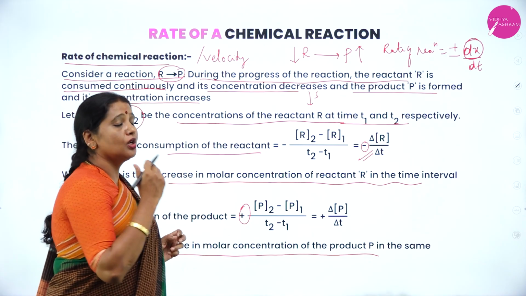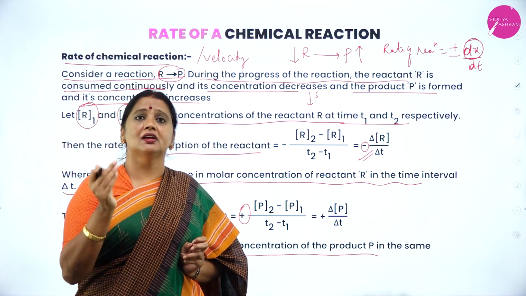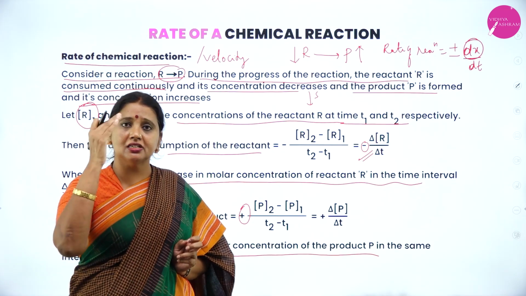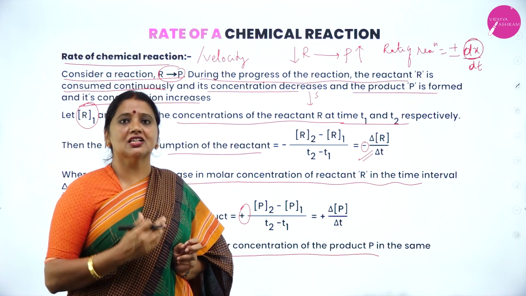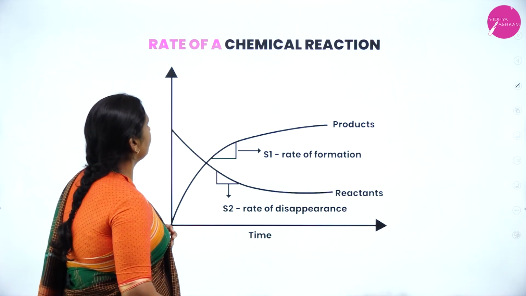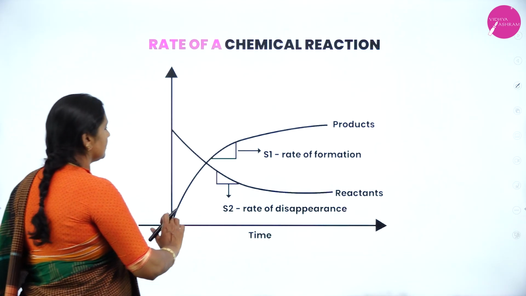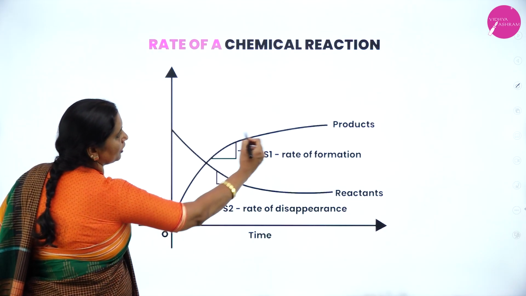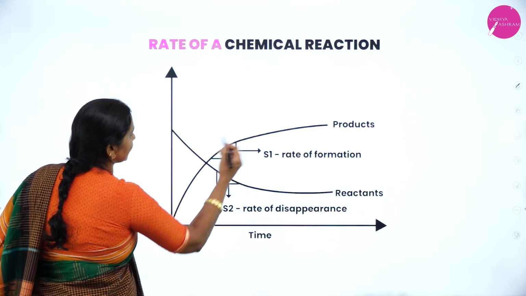Therefore, during a chemical reaction, both the reactant as well as product concentrations change. Reactant concentration decreases, the product concentration increases. Now, observe the graph, my dear student. The rate of formation of product, its concentration increases.